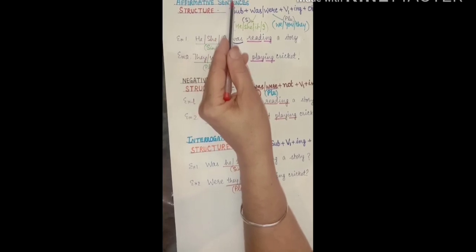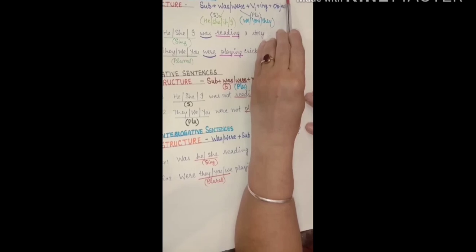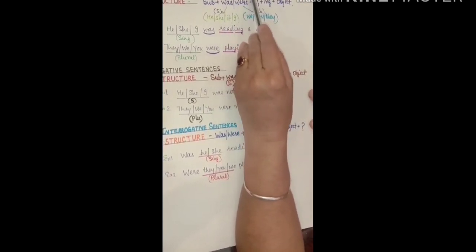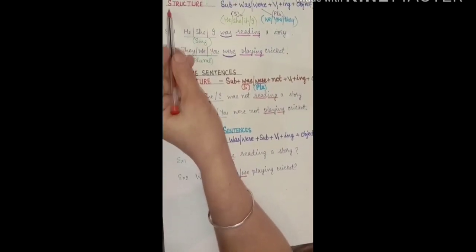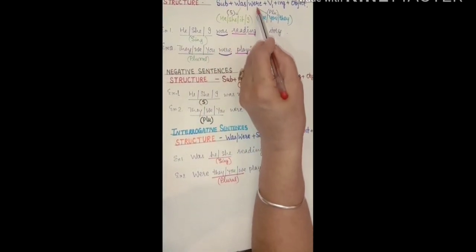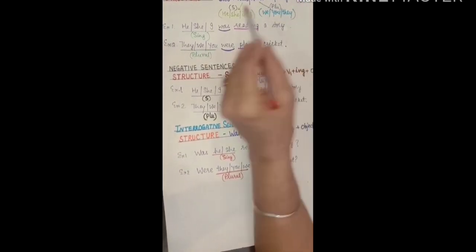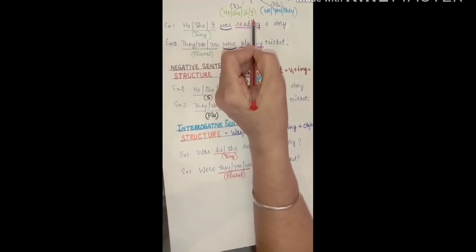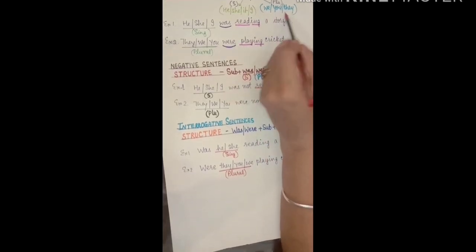Past continuous tense. Past continuous tense is used to describe an action going on in the past, meaning an action that started and continued for some time in the past. Affirmative sentences. The structure of affirmative sentences will be subject, was or were, first form of verb plus ing, and object. Was will be used with he, she, it, or I. Were will be used with we, you, they.